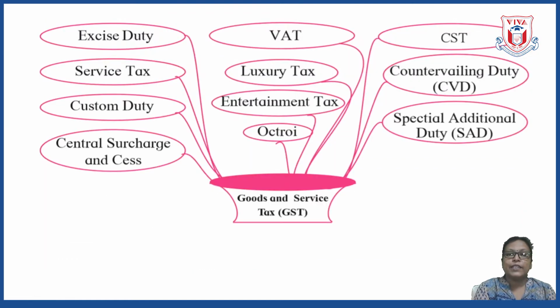Here you can see one tree, and in this tree you can see different branches. In these branches different taxes are shown. These are the taxes which were present in our country before GST. These are the different taxes applicable for different things here in our country. The names are excise duty, service tax, custom duty, central surcharge and cess.